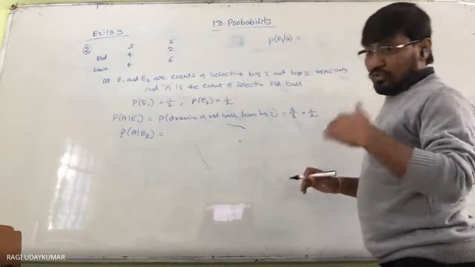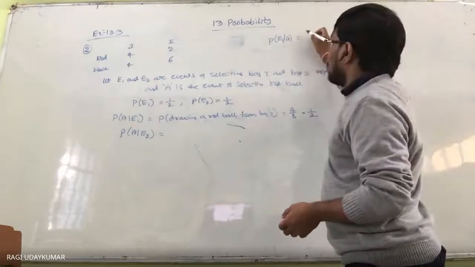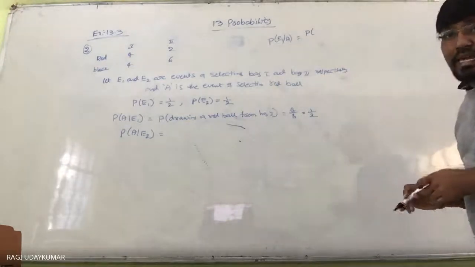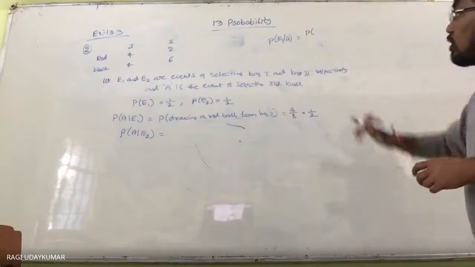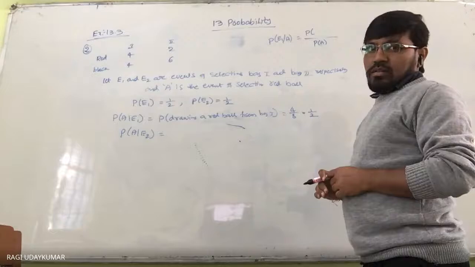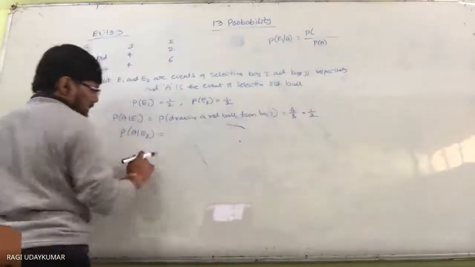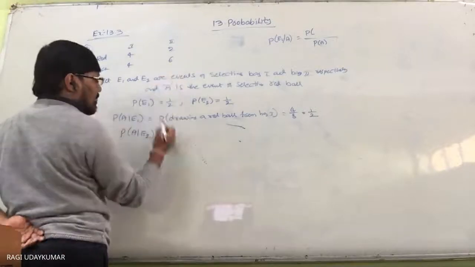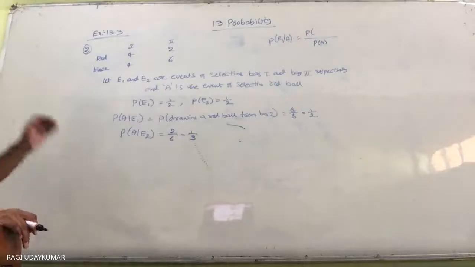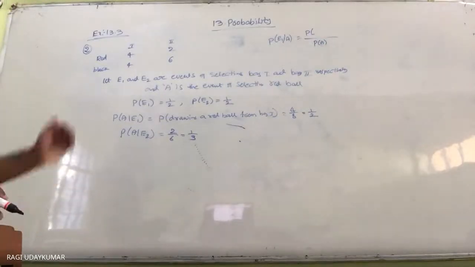We need this one. So to find out A, we compulsorily use Bayes theorem. In the Bayes theorem, whenever you want to find out probability of E1 given A, in the denominator compulsorily the total probability of A comes. Isn't it? So that's why we need to find both A given E1 and A given E2. So A given E2, you are going to get it as 2/6, which is equal to 1/3. A given E2 is what here? Probability of drawing a red ball, given that it is taken from bag 2.